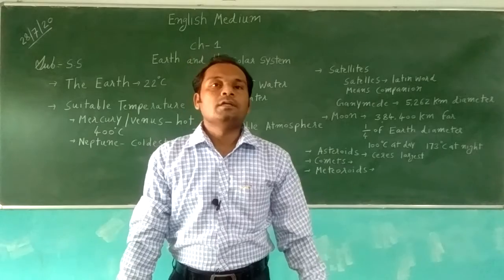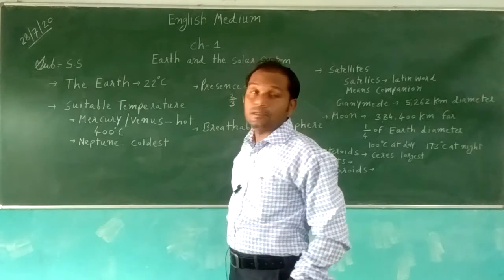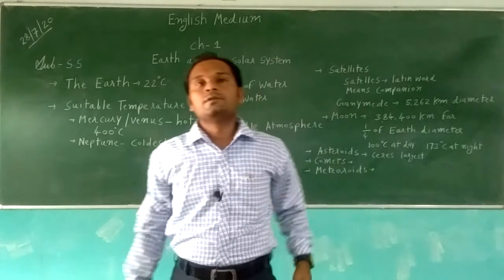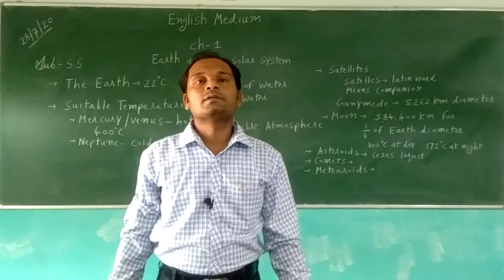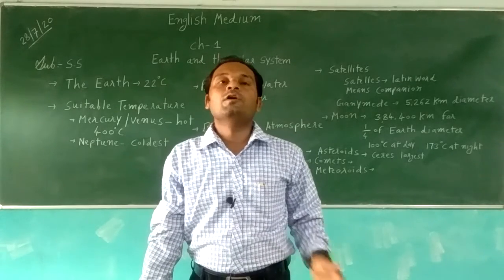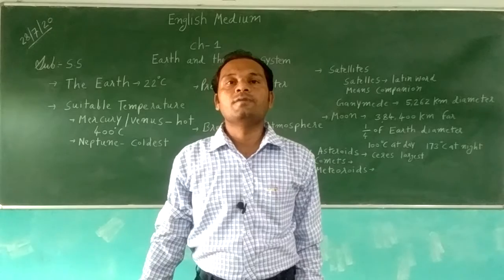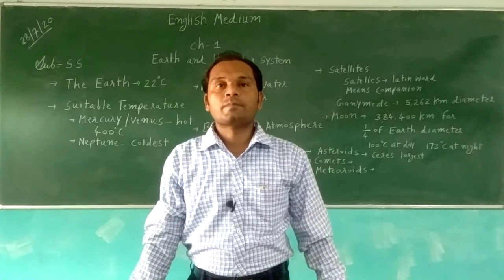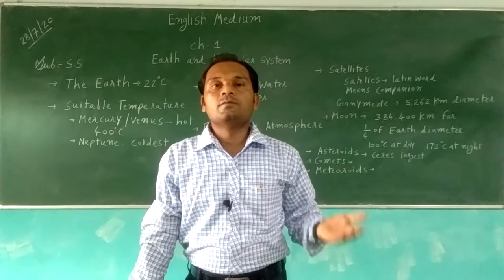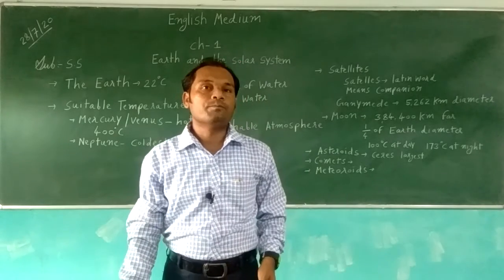In our last period, I told you about Chapter 1 Geography, the Earth and the solar system. We learned about Earth and the solar system. What is called the solar system? We already learned about stars, then the sun, and the solar system. The sun is the center of the solar system, and all the planets move around the sun. That is all we learned in our last period.